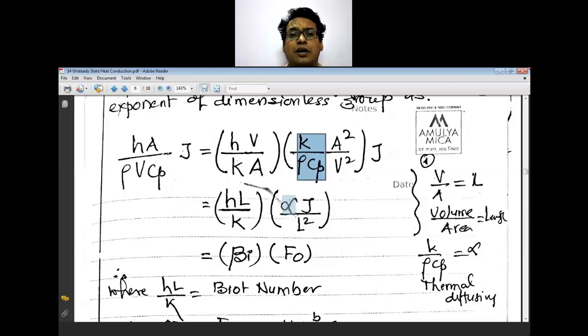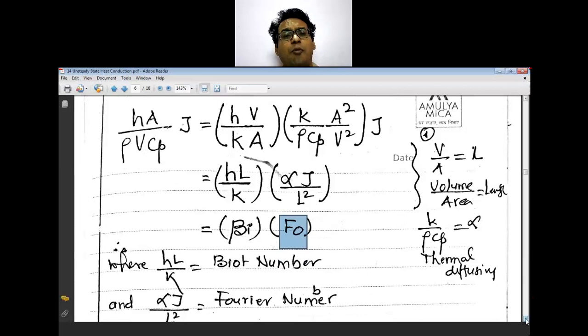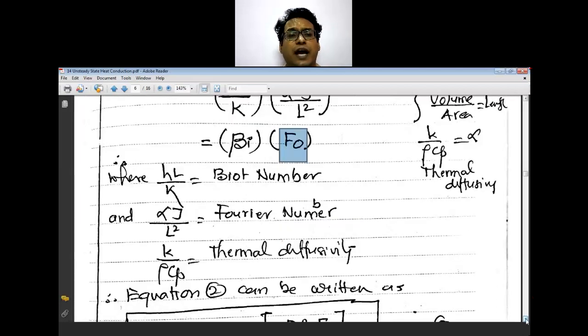And A square upon V square is 1 upon L square, and t as it is. So this alpha t upon L square is termed as the Fourier number. Alpha t upon L square, that is known as the Fourier number. We have tried to obtain it in terms of a dimensionless number.